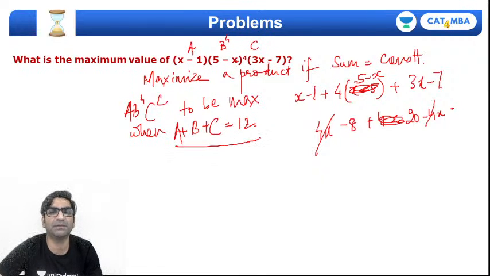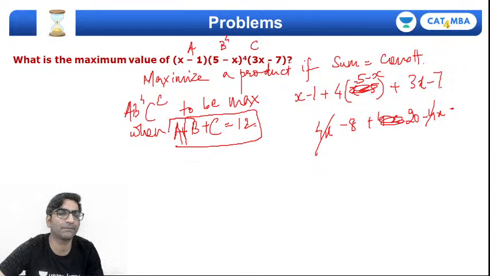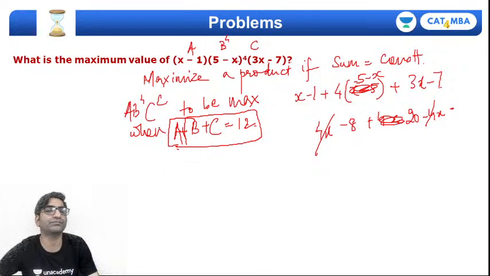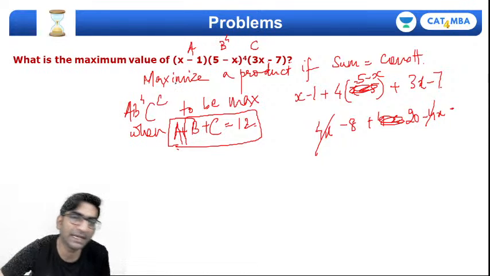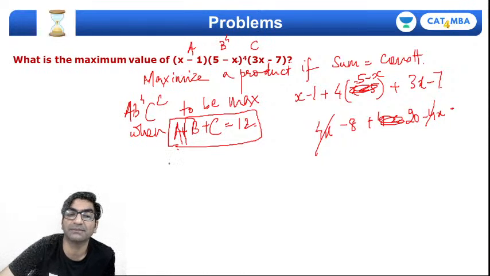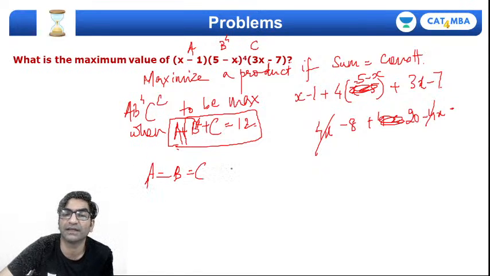And if a plus b plus c is 12, then a b power 4 c will be maximum when a is equal to b is equal to c. And if all three are equal, each of them will be equal to 4.